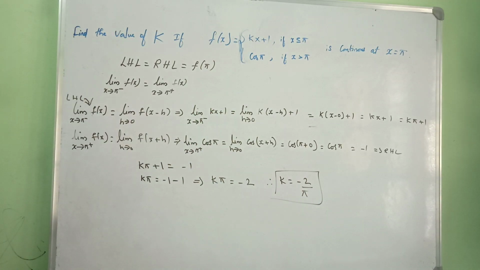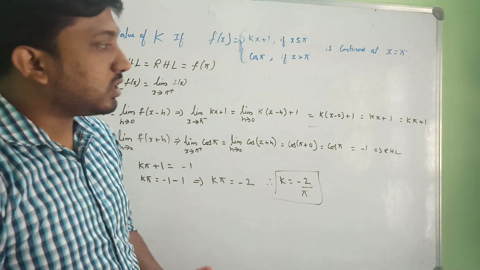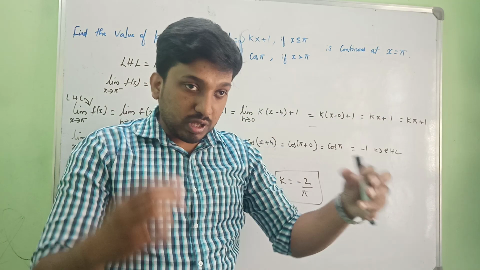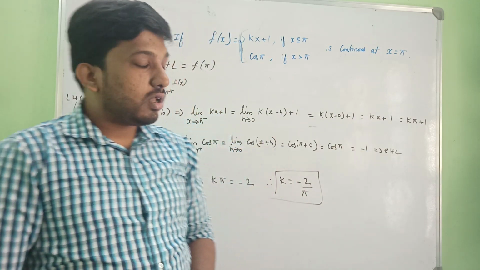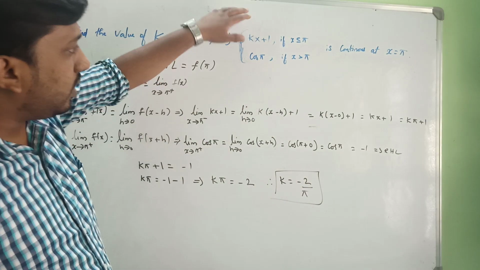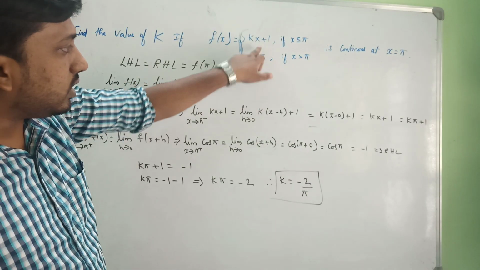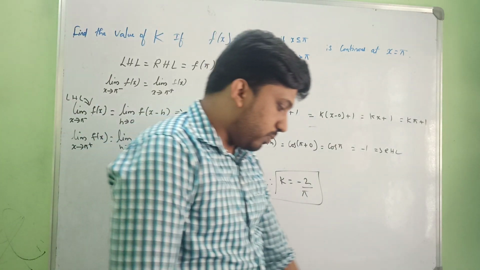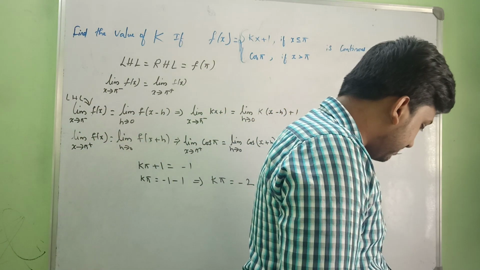So if you are very familiar about how a function is continuous or it's not continuous, what is happening with respect to the limit, in that concept, if you are thorough, then you can understand this. It's very easy. And whenever the function is divided like this in intervals, be careful in taking it. Okay, I hope you understood this.